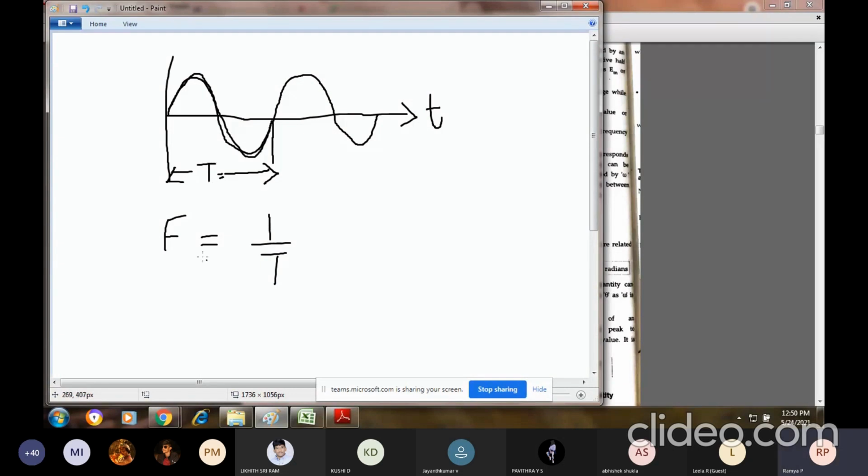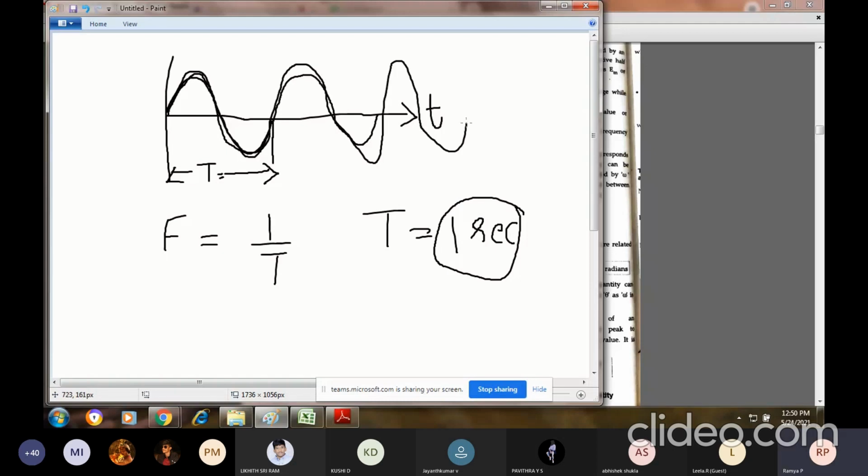Now, if I want to explain frequency, I will take that time as 1 second. I'm not taking it blindly. If I give a time of 1 second, how many cycles will be repeated? Whether only one cycle, or two cycles, or three cycles, that is nothing but your frequency. The number of cycles completed by an alternating quantity in 1 second. If I give 1 second to generate a waveform, how many cycles it generates is your frequency.